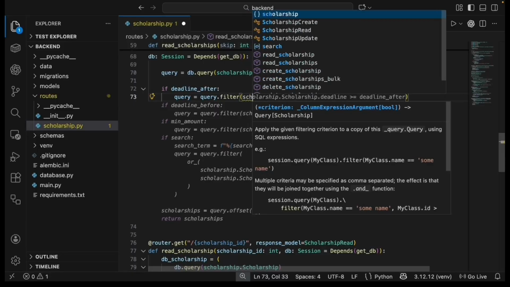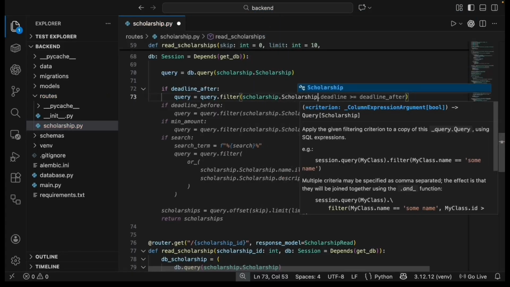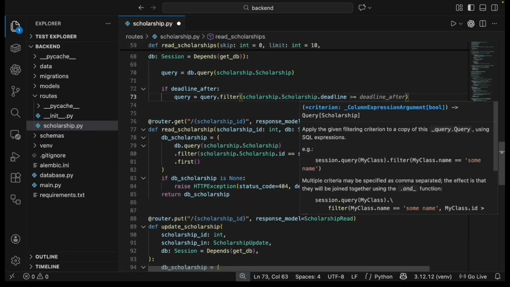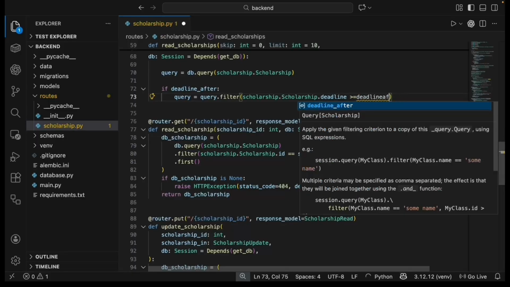So here's the cool part. They all stack together with AND logic. So if you request scholarships with a deadline after today and a minimum amount of $10,000 and the word STEM in the title or description, all 3 of those conditions have to be true for a scholarship to show up in your results. The more filters you add, the more specific your results get.